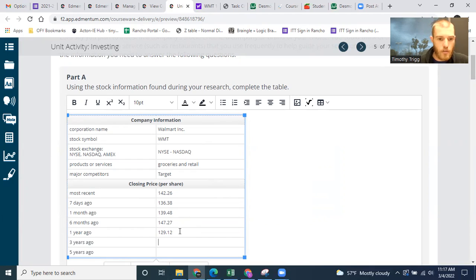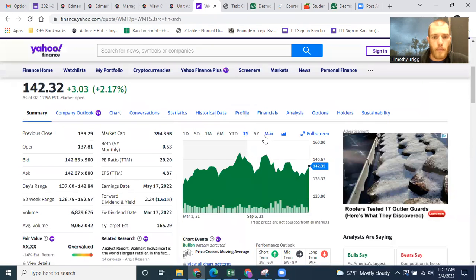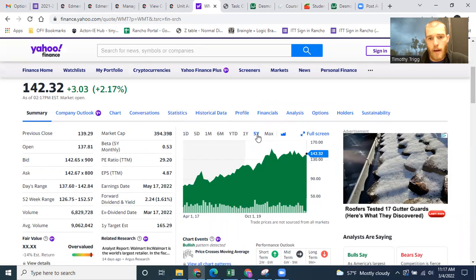3 years ago and 5 years ago. So we need to look for 3 years ago and 5 years ago. So click on the 5 year one. We want 3 years ago. So we want March 4th, 2019. Okay. March 2019, $97.53.